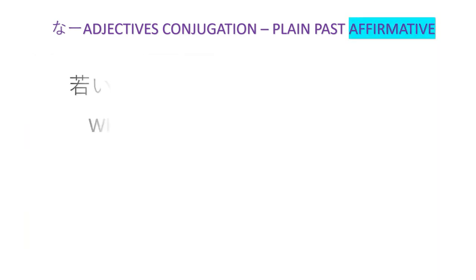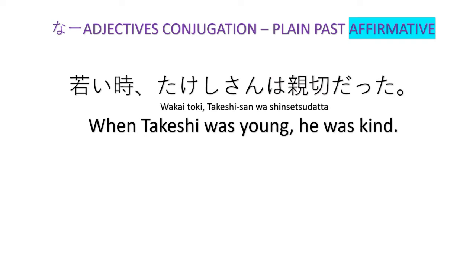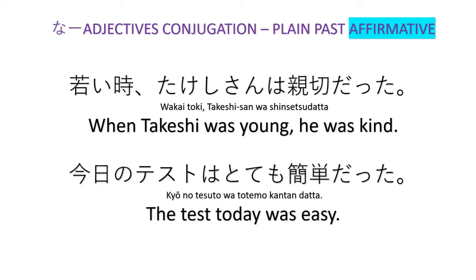For the plain past affirmative, example: Wakai toki Takeshi-san wa shinsetsu datta. When Takeshi was young, he was kind. Wakai toki means when young. Kyou no tesuto wa totemo kantan datta. The test today was easy.